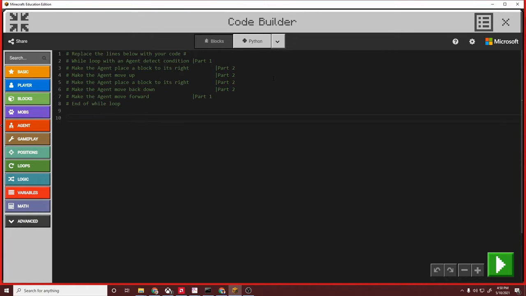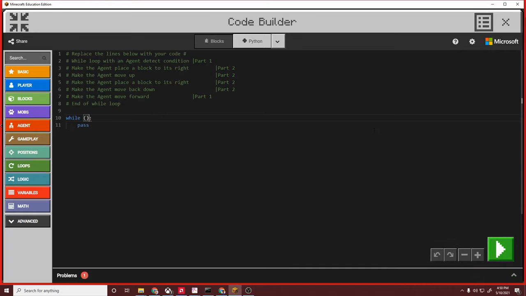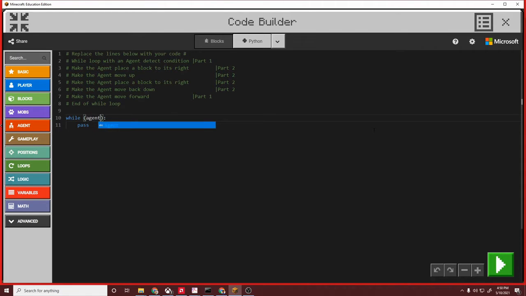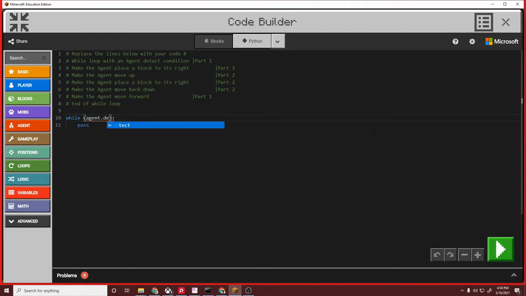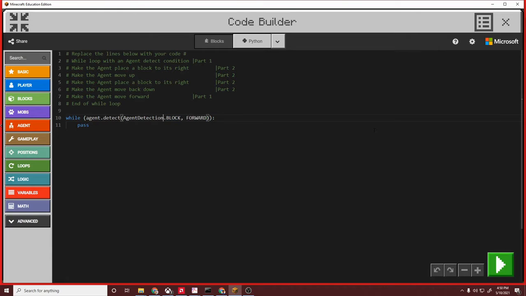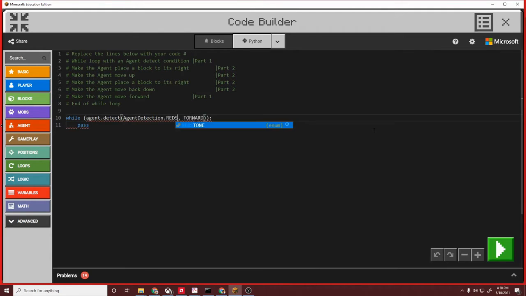Unfortunately, the tutorial's a little bit broken, but I'm going to go in here and grab the while loop. While, and instead of it being true, I'm going to say while the agent is detecting, agent.detect. There we go. Except instead of detecting a block going forward, I want to detect redstone.